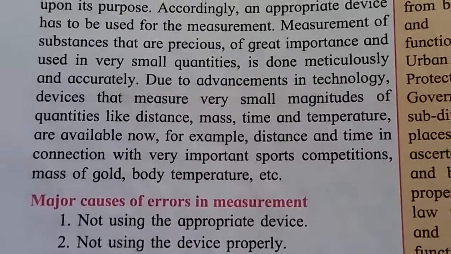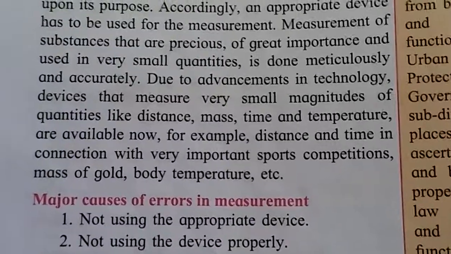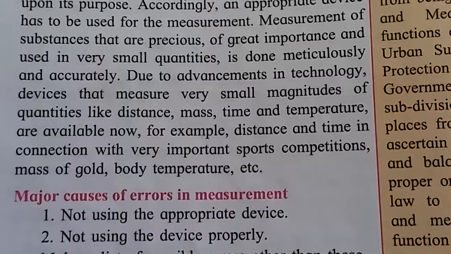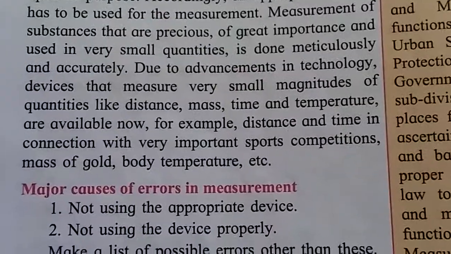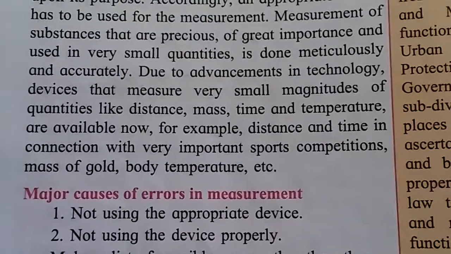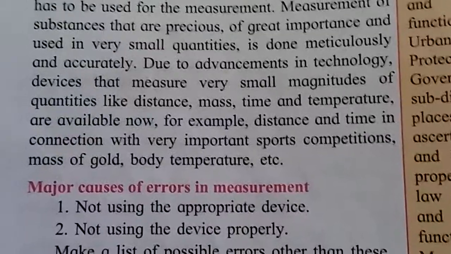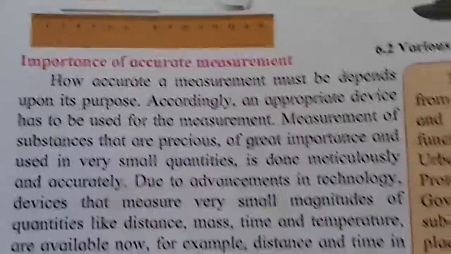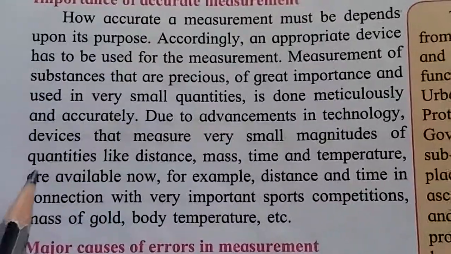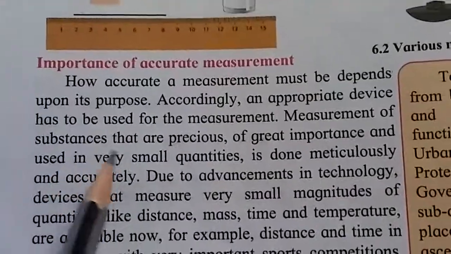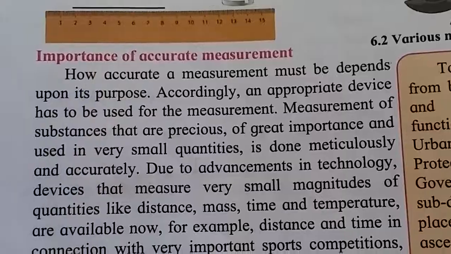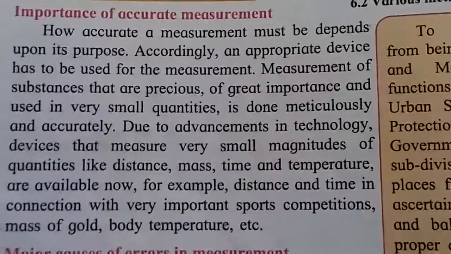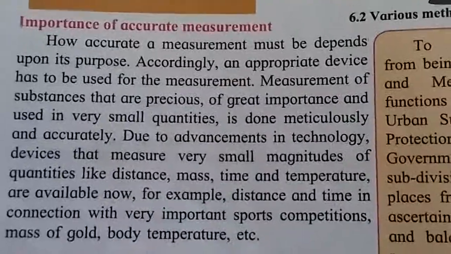Suppose the shopkeeper gives you less than 1 gram, then this is your loss, because you are paying the money for 1 gram, but the shopkeeper is not giving accurate measurement to you. That's why measurement is important. Accuracy of measurement is also very important.